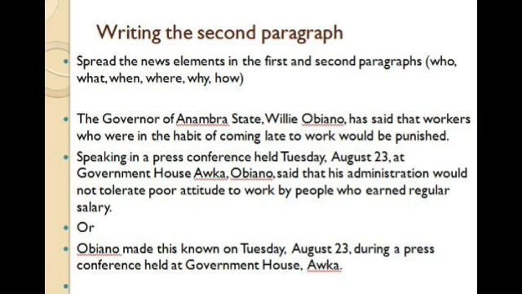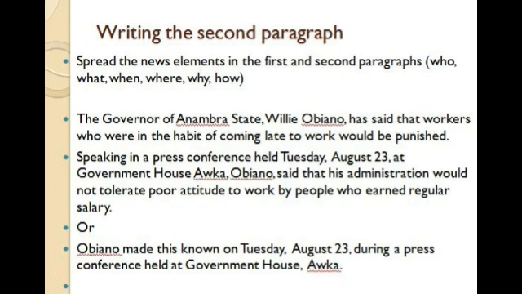Speaking in a press conference held Tuesday, August 23. Some other newspapers may say held on Tuesday, August 23. Maybe radio stations or TV stations may have their own style. They may say Tuesday, August 23, or on Tuesday, depending on the organization you're working for. Speaking in a press conference held Tuesday, August 23 at Government House, Awka. So, the when and the where have come into the second paragraph.